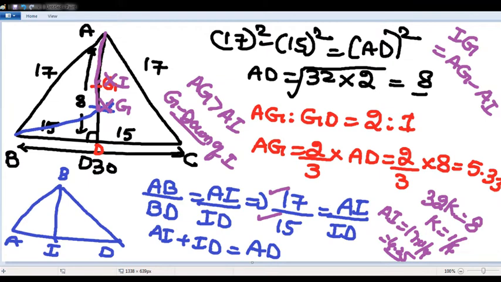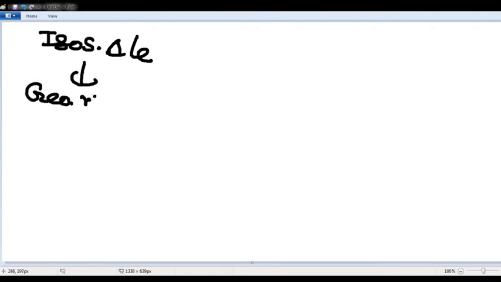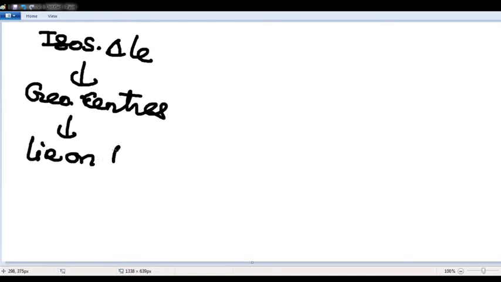In an isosceles triangle, all geometric centers lie on the same line.